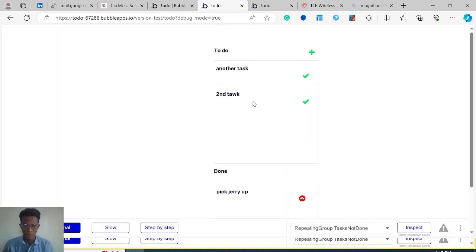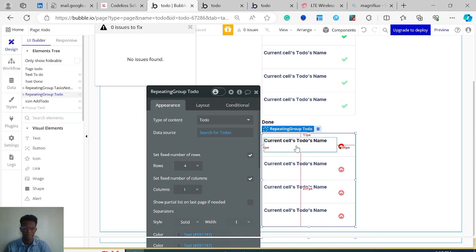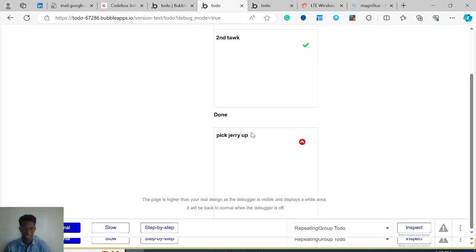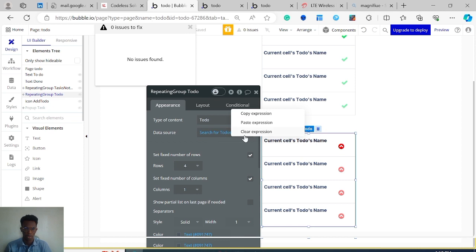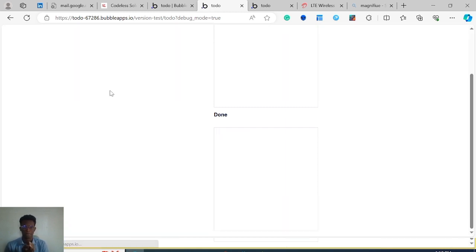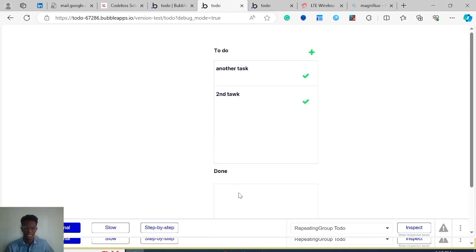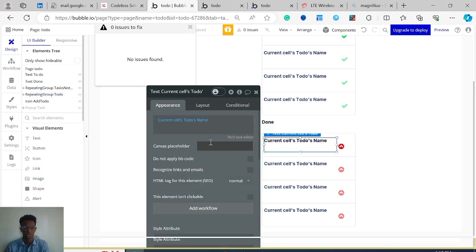So you see, we have this here where we have the picture of the first task. Okay, but what I'm trying to say is, if this text wasn't there, we wouldn't see it, as earlier. Another thing is, if this text is there, but let's say we don't have the data source here, for example, we have the text there but we don't have the data source. Now, what would happen is that we wouldn't see any data here because there is no current sales to do. There's no to do here.